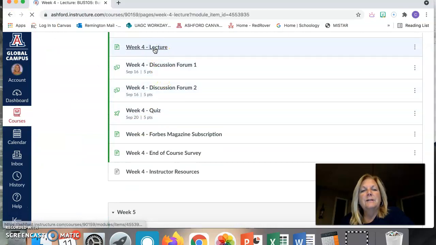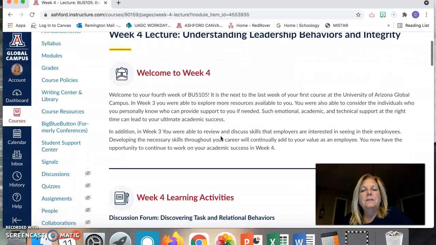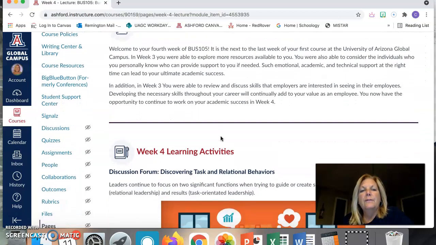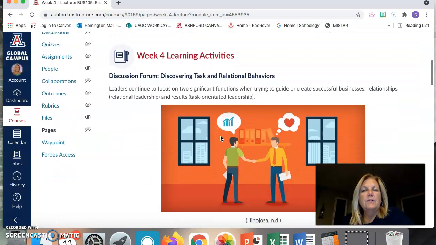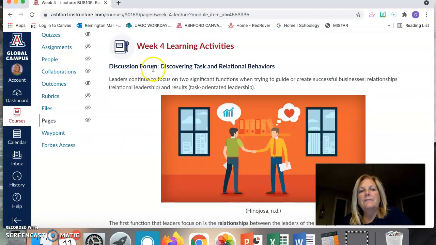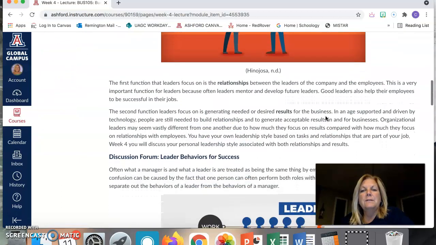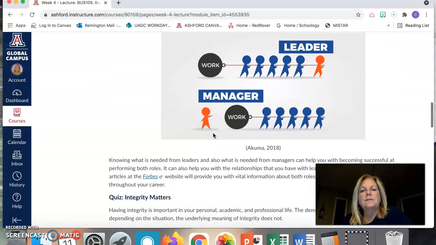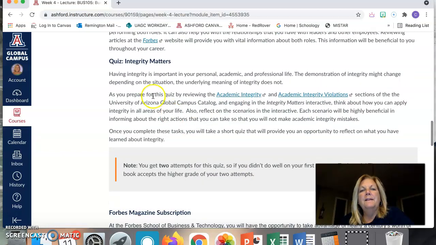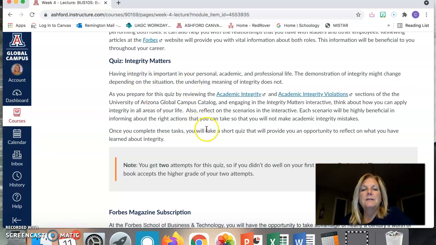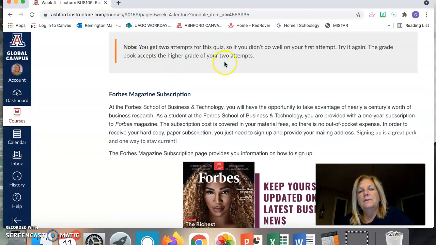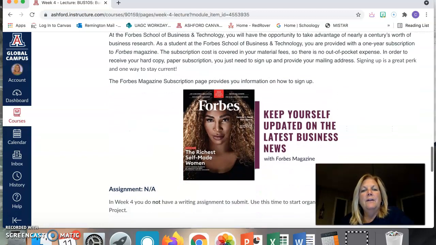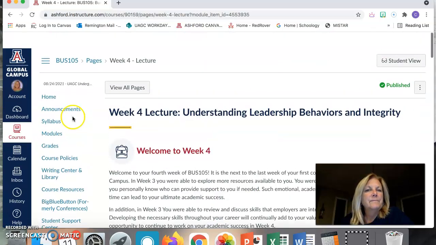Next, we have the lecture under week 4, and you'll notice that the lecture goes hand in hand with the learning objectives or the outcomes. So here you'll see your learning activities, and then from the discussion forum, discovering task and relational behaviors. That was discussion question number 1. And then for number 2, we have the leader behaviors for success. So you're going to want to read this little section. And then you'll have information on the Integrity Matters quiz. Note here that you do get 2 attempts on the quiz. And then also remember to sign up for your Forbes magazine. That is free to you.